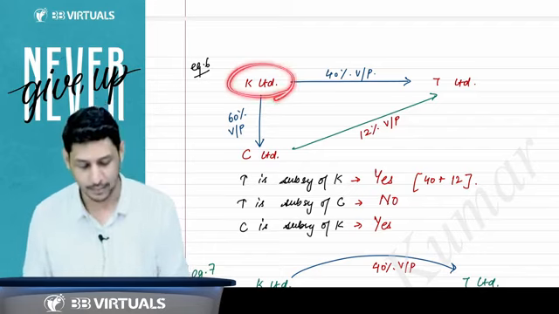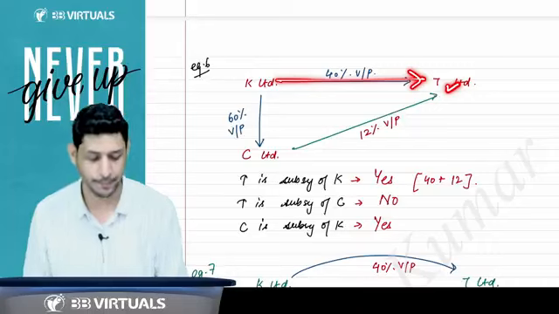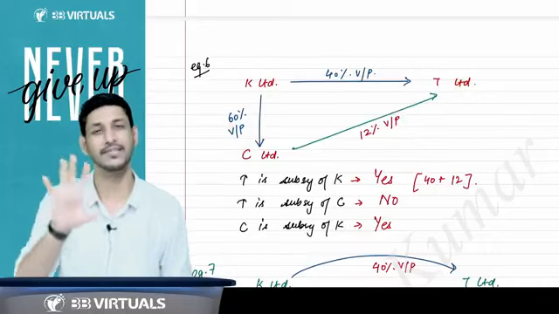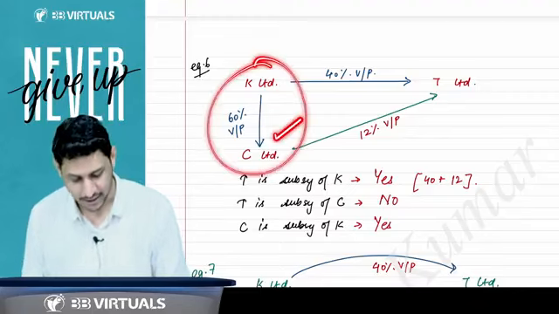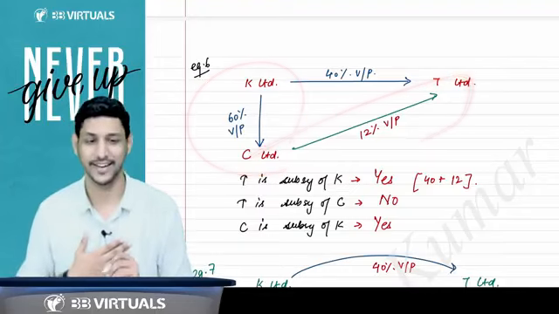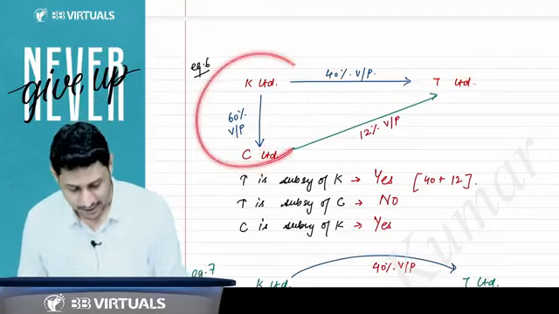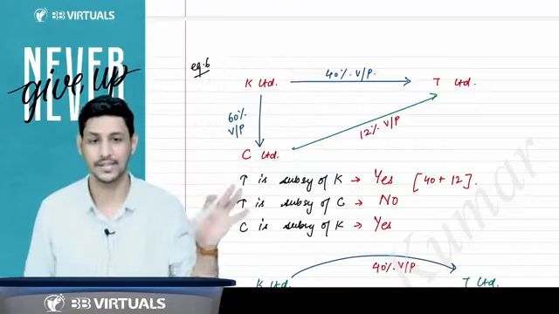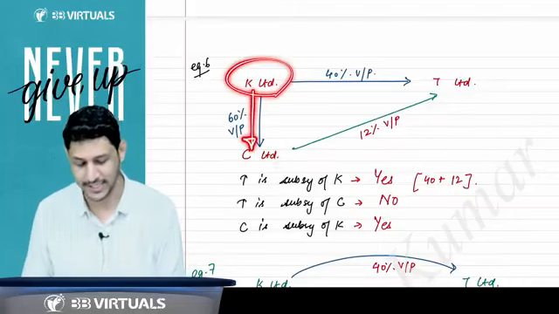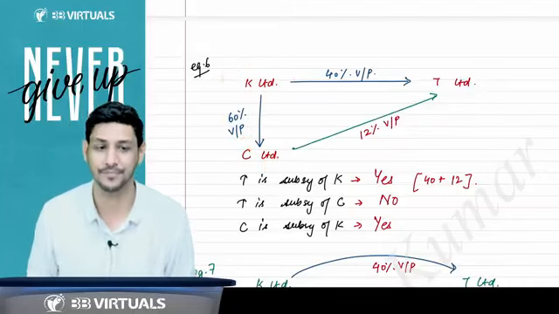But understand this example very carefully now. There is a company called K Limited. K Limited is holding 40% voting power of T Limited, and 60% voting power of C Limited. Please don't tell me, sir, this we know only. This is the answer we already know: C Limited is the subsidiary of K Limited because K Limited is holding 60% voting power in C Limited.